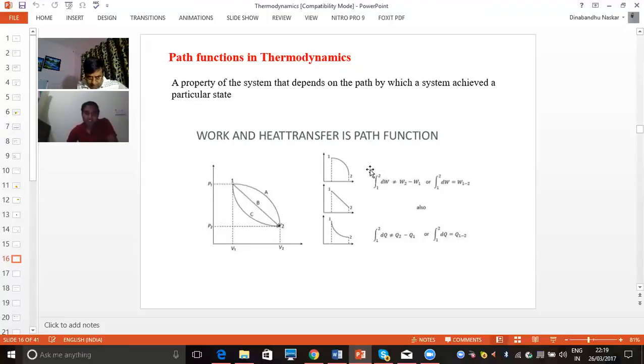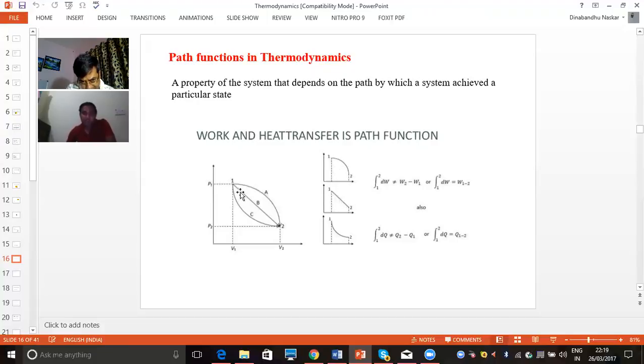In this case, for work done, we cannot write W2 minus W1. That means work done at the final position minus initial position is not written like this because it depends upon the path. When we calculate the work done, we have to calculate the area enclosed by this curve A. So when we calculate the area under curve A, we get this much area.